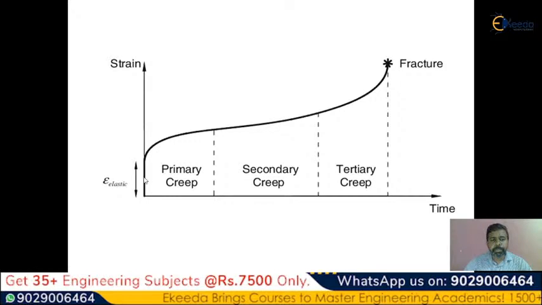Up to some period, it is represented as an elastic strain. After that, it is represented as a primary creep. After that, it is a secondary creep. This is a secondary creep. Then it is a tertiary creep. If you observe here, at the end of the tertiary creep, that means at the end of the third stage, the fracture will be observed. If you observe the secondary creep, the strain is almost constant.